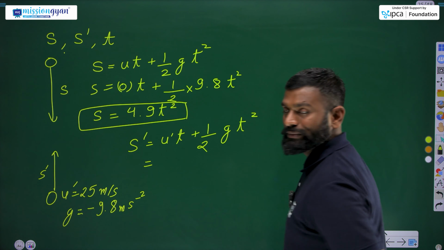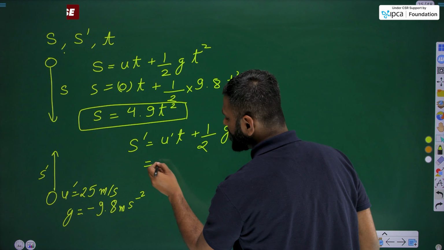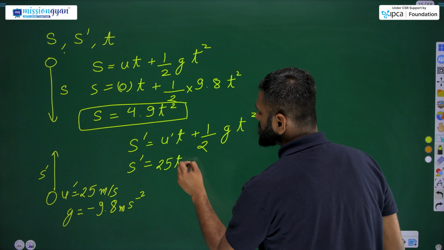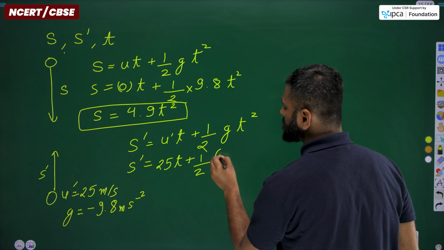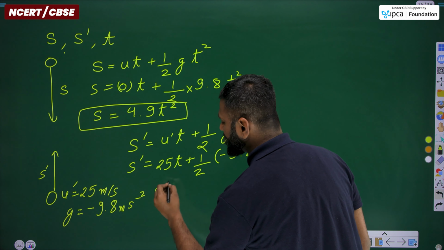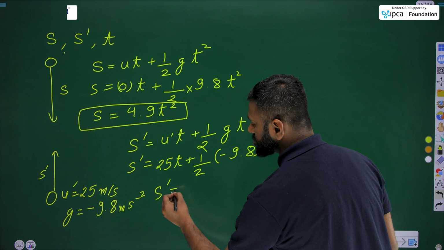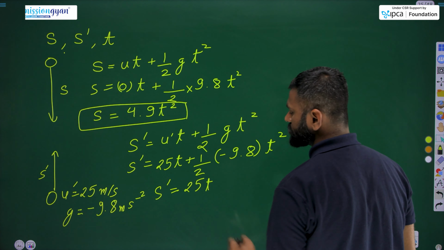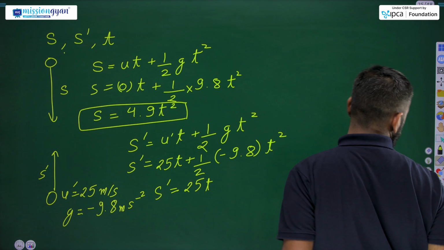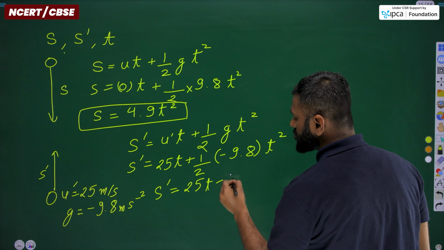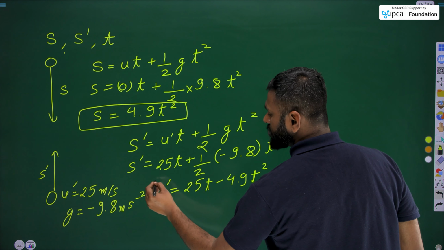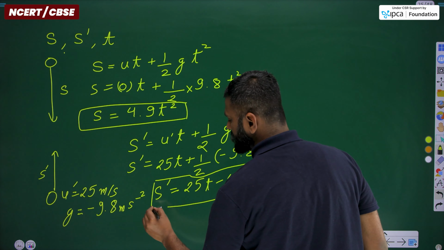By applying the value, u dash t will be 25 t plus half into minus 9.8 t square. By further solving, we get that s dash will be 25t, not plus, minus, due to this sign of g, minus 4.9 t square. Now this will be the value of s dash.